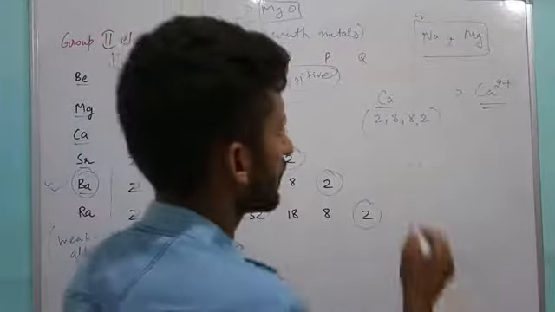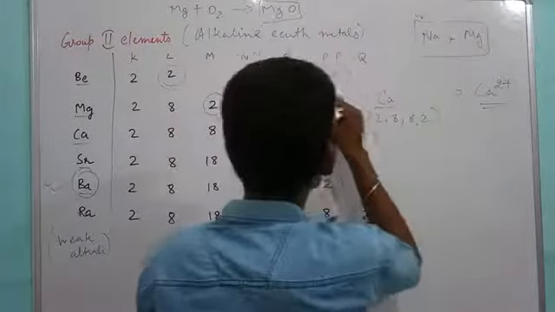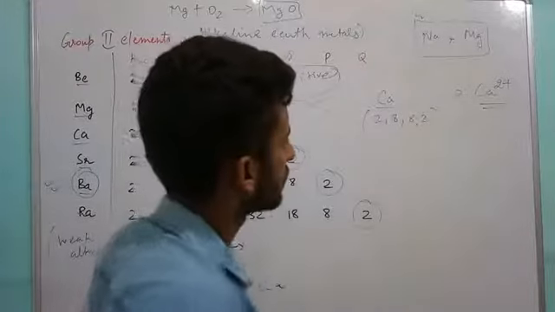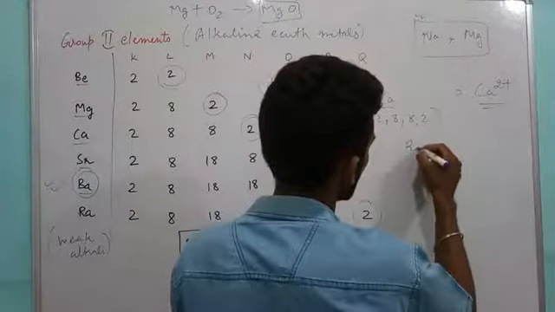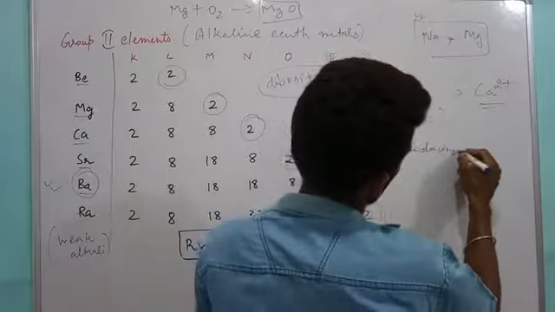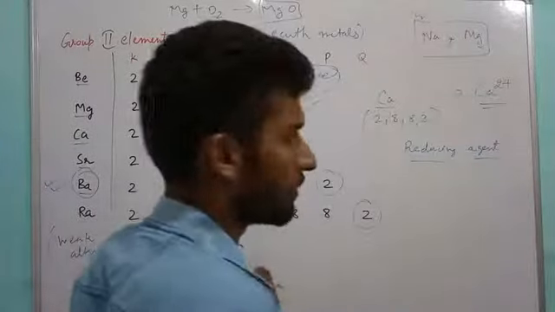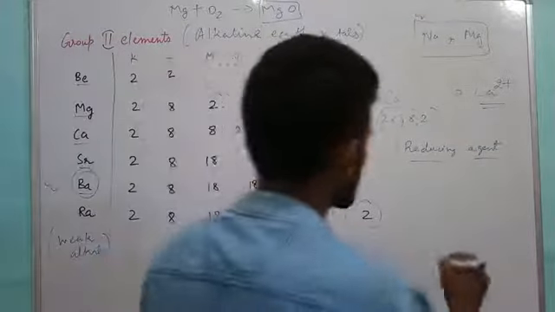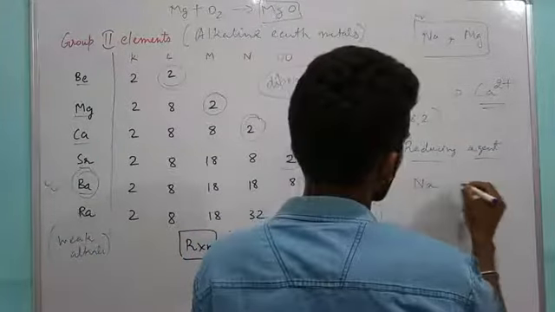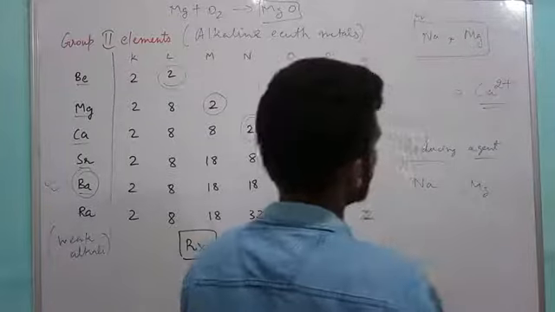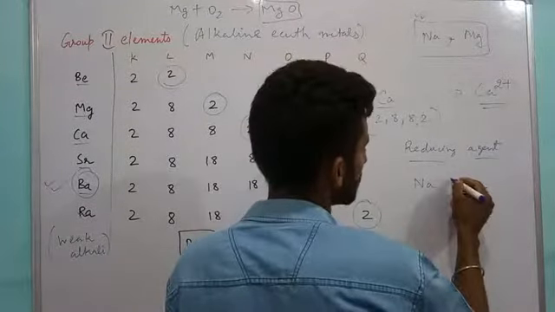Now calcium, whenever it loses 2 electrons, becomes di-positive in nature, and due to this very reason these elements are also reducing agents, but they are not as strong reducing agents as group 1 elements. So whenever the question comes, compare sodium and magnesium, which one is the stronger reducing agent?